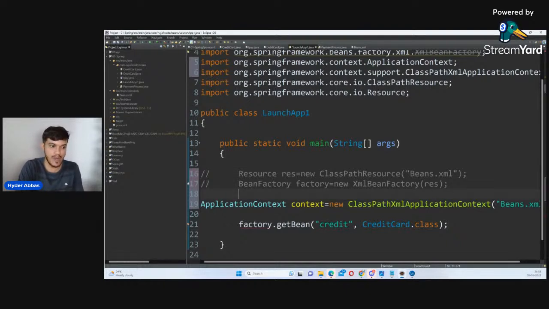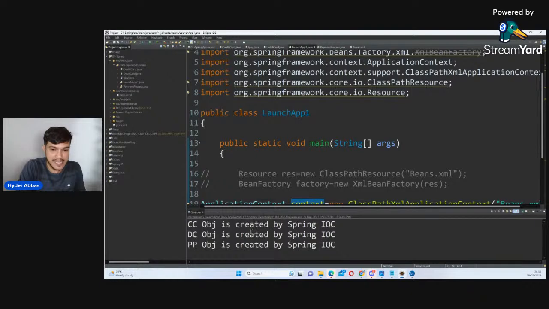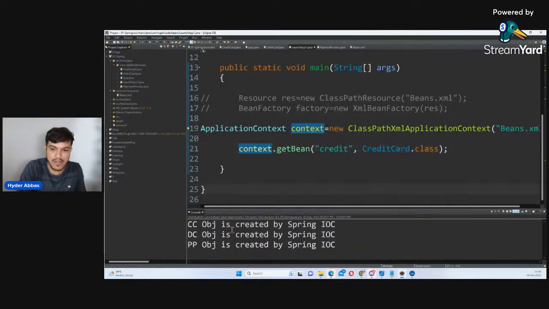Is it making sense, everyone? Now, what is the reference I've given there? Context. So I'll say here context.getBean. Now it will create the bean for me. See, I'm getting the message; it is creating all of them. I'm not giving anything. For CC also, for DC also, for PP also. All these three things. Fine.